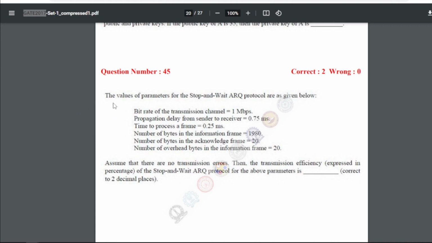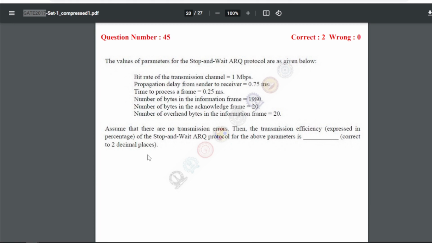45 is the values of parameters for the stop and wait ARQ protocol are as given below. Assume that there are no transmission errors. Then the transmission efficiency, expressed in percentage, of the stop and wait ARQ protocol for the above parameters is what? So for 45 our answer is 86.5.